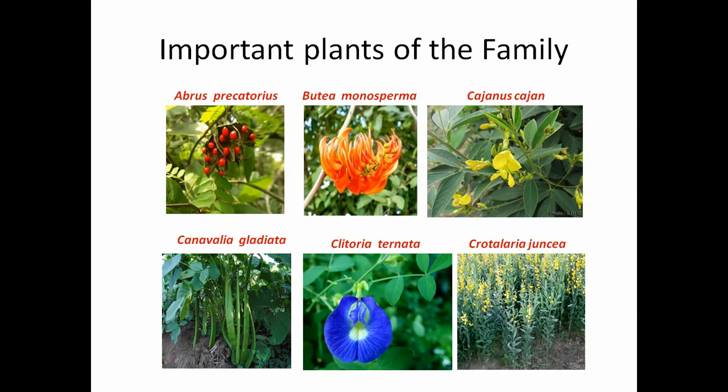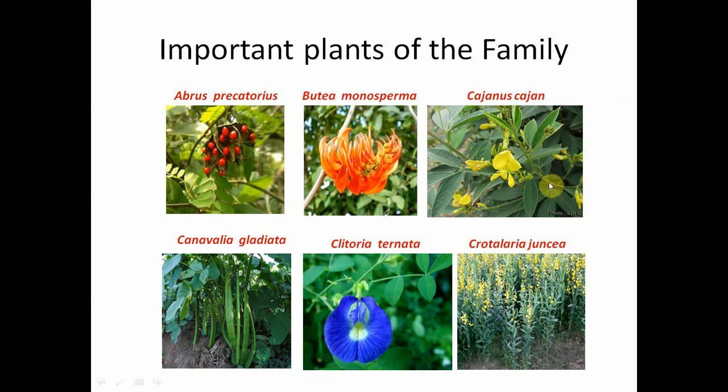So now we see the important, popular plants of this family. Here we see Abrus precatorius. It is also popularly called Guruvinda. And Butea monosperma. It is also popularly known as flame of the forest and also called Moduga.